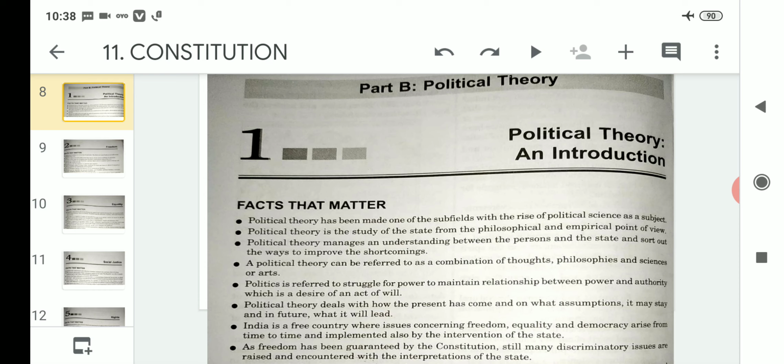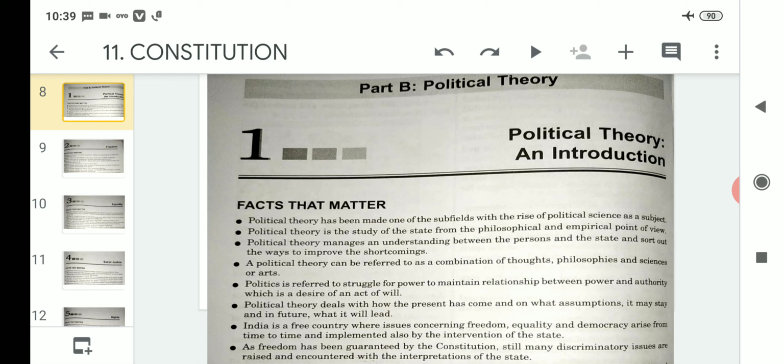So the number one point regarding political theory is that political theory has been made one of the subfields with the rise of political science as a subject. That means we know political science as a subject, but under that it is also subdivided into political theory, with the various aspects of political science.